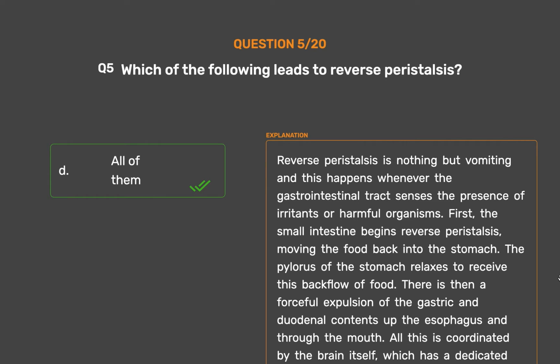First, the small intestine begins reverse peristalsis, moving the food back into the stomach. The pylorus of the stomach relaxes to receive this backflow of food. There is then a forceful expulsion of the gastric and duodenal contents of the esophagus and through the mouth. All this is coordinated by the brain itself, which has a dedicated vomit control center.